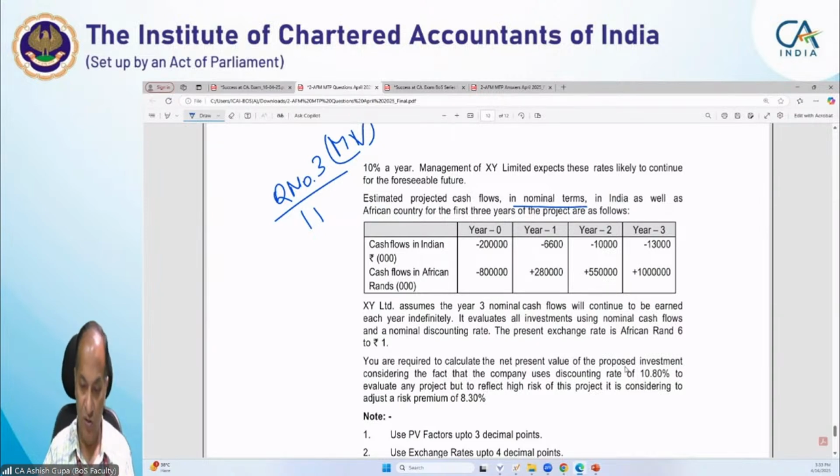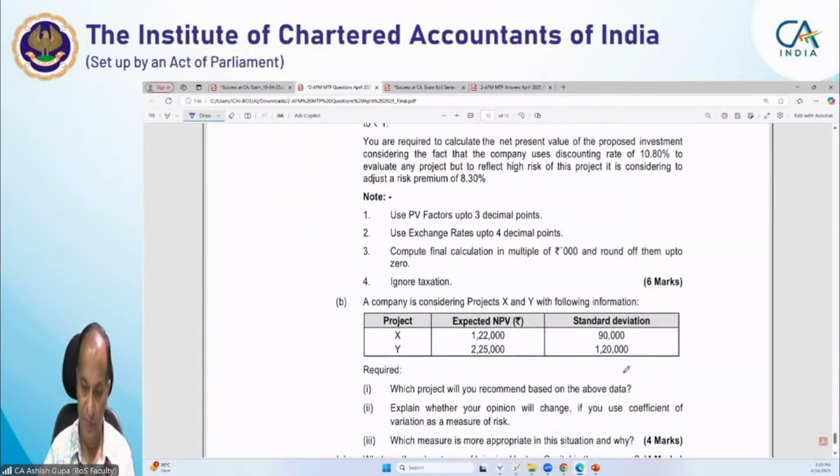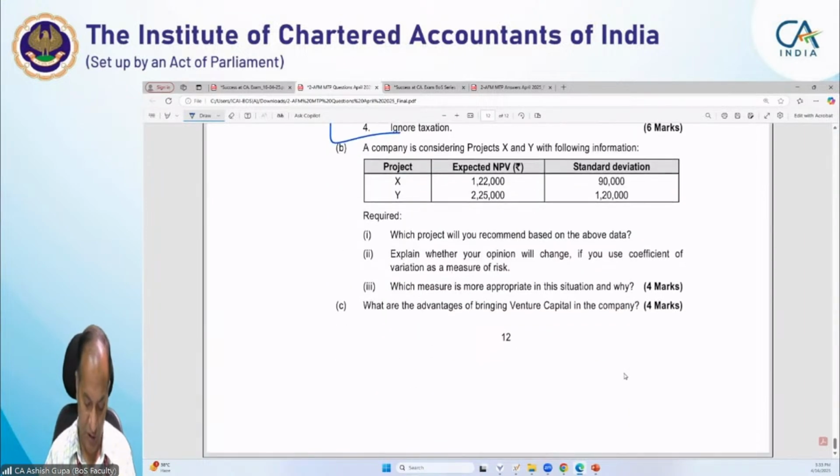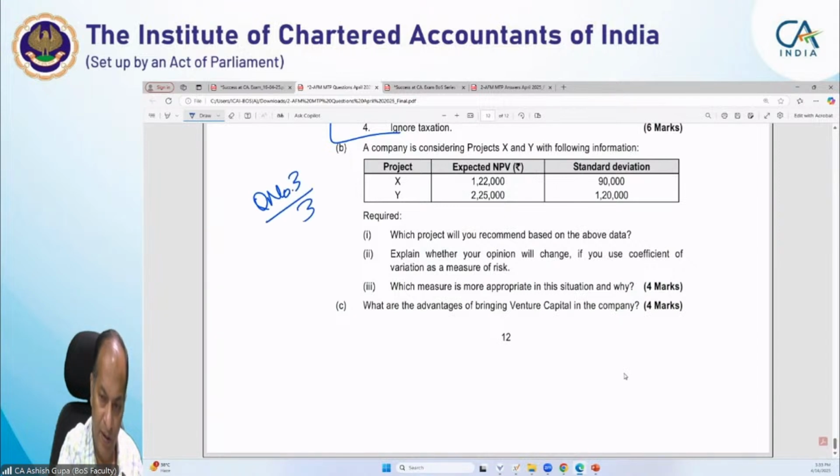Now next is a question where we have even given some additional instructions. This is question number 3, chapter number 3. It is a theoretical question, page number 15.14.